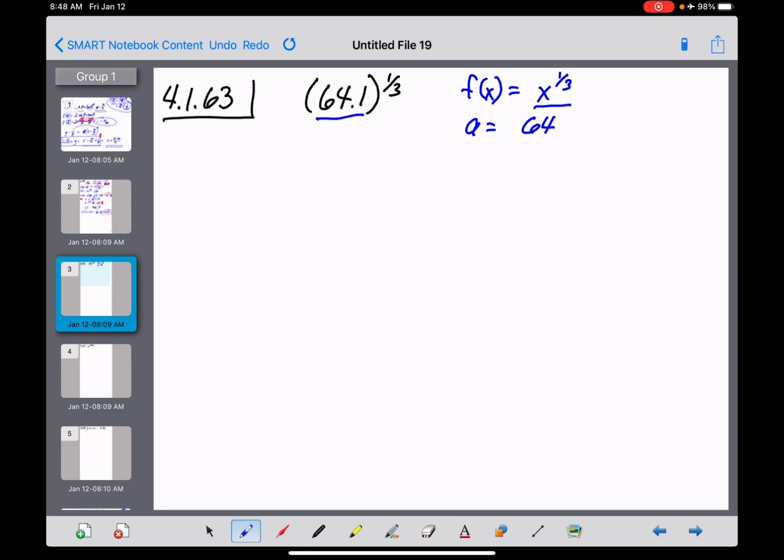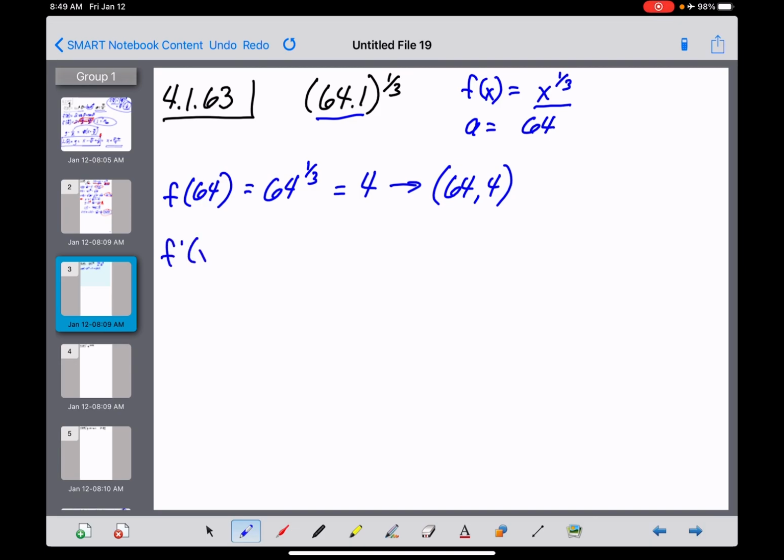Okay, so we need to come up with the value of f of a and also the value of f prime of a. So let's do the easy part first. f of 64 is going to ask us to take 64 to the 1/3 power, which is the cube root of 64, and that's going to be 4. So our point of tangency here is (64, 4). Got it. Next thing we need is the slope of the tangent.